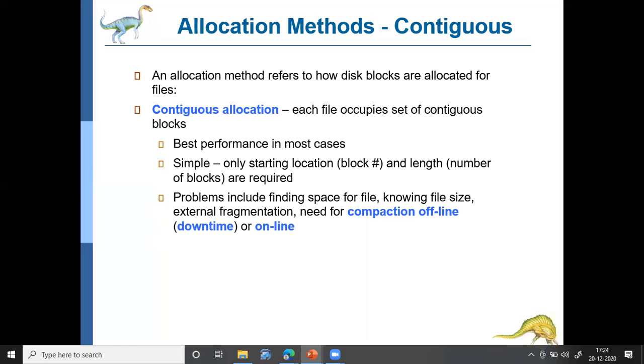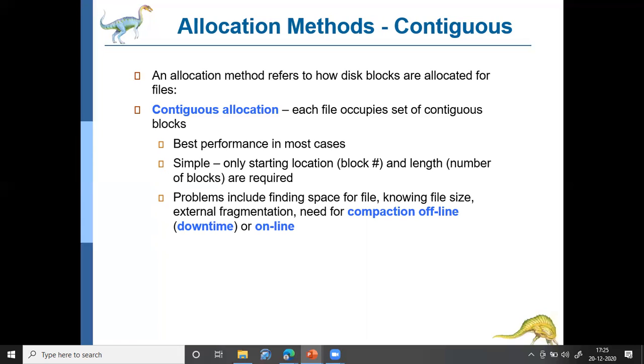In memory management we have discussed two types of partitioning: fixed partitioning and variable size partitioning. In variable size partitioning we faced a problem called external fragmentation. The same problem can appear here also, because you always need to allocate contiguous blocks.